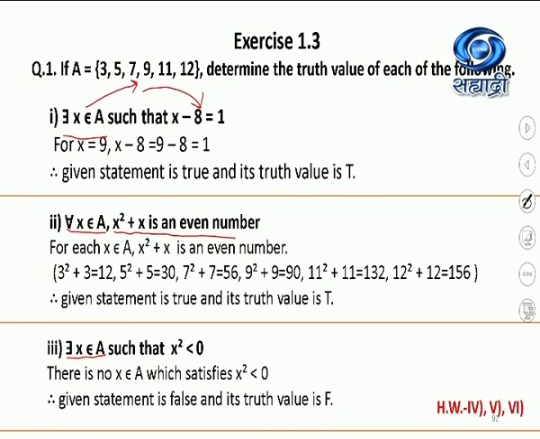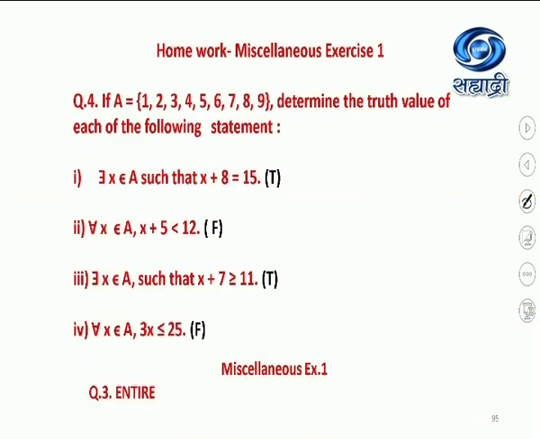So I have taken the 3 sums, the remaining ones are homework, you can complete them. It's very easy, it's a 1 mark question. The only thing you have to remember: when there exists, the existential quantifier, is used, even if one element satisfies the condition, the statement is true. For all, each and every element must satisfy the given condition to make the statement true, or T. Homework is there.